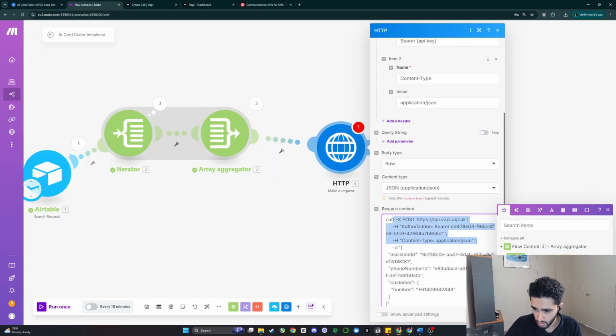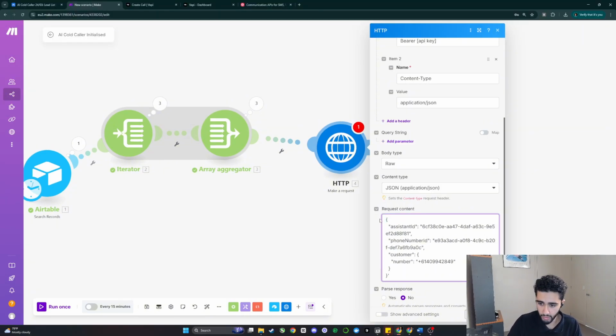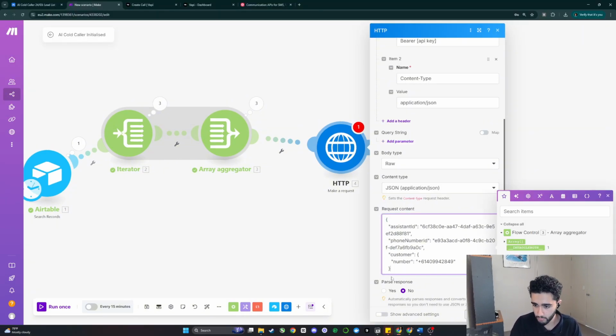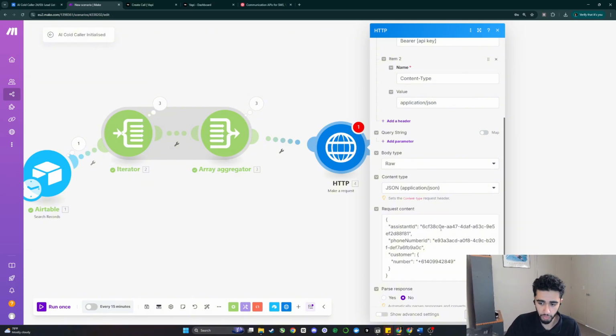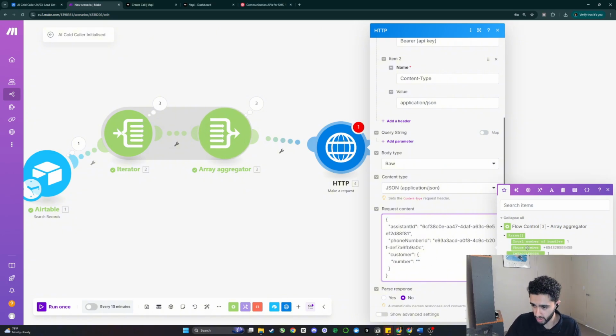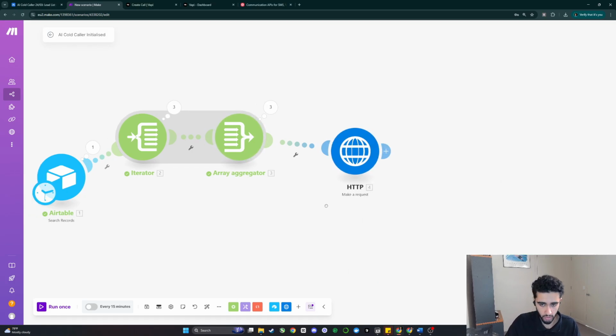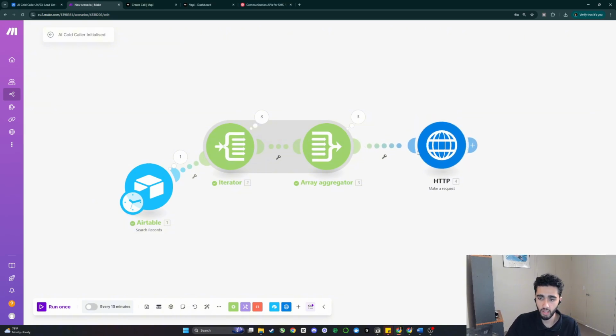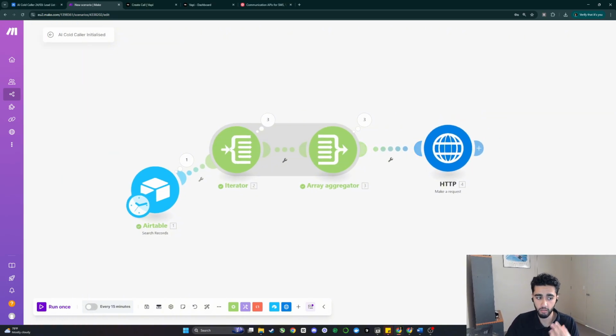So what we can do is get rid of this, get rid of that value, and then put this as so. I think we can just leave it like that and it should be good. Actually, we might want to keep this one again. Now we're going to need to change a few things here. The assistant ID is a constant value, so that can stay the same. The phone number ID is a constant value. However, the customer number is going to be a unique value. So we can go into the flow control array and grab the phone number and simply put that in the middle here. If I actually make a request using this, it will call my phone number, and we can test that directly right now.